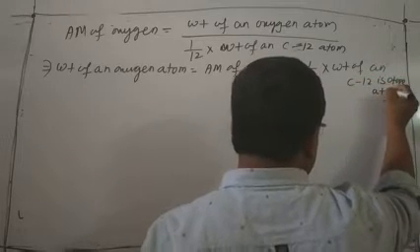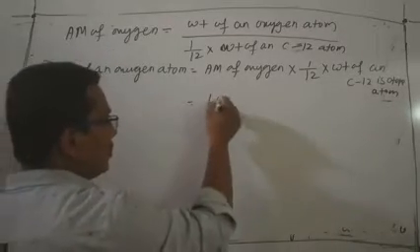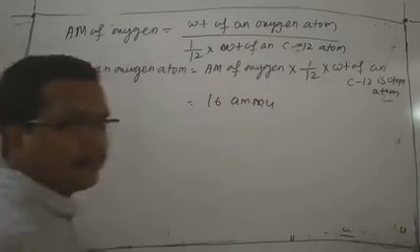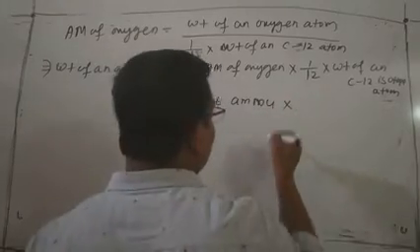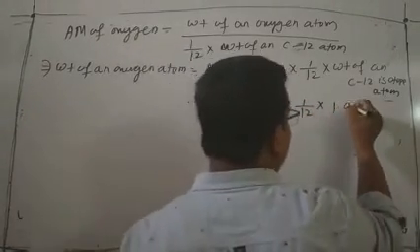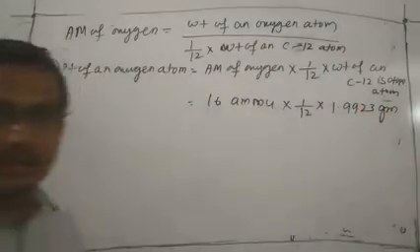We know that the atomic mass of oxygen is 16 M, and we multiply by 1/12 into 1.923 gram.